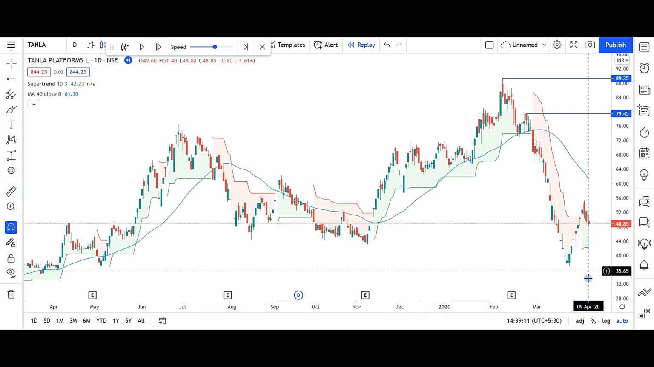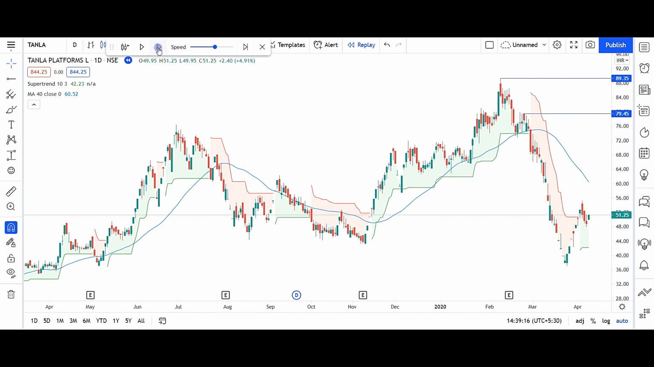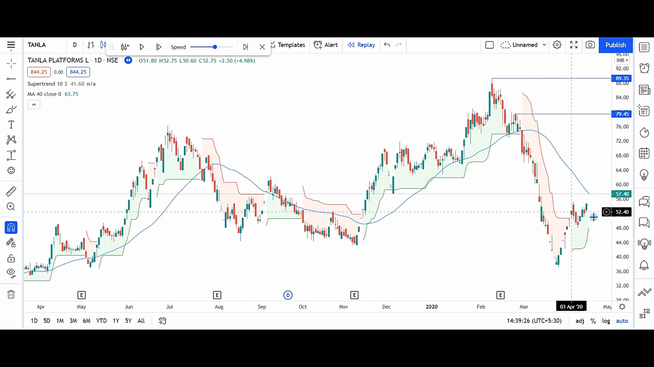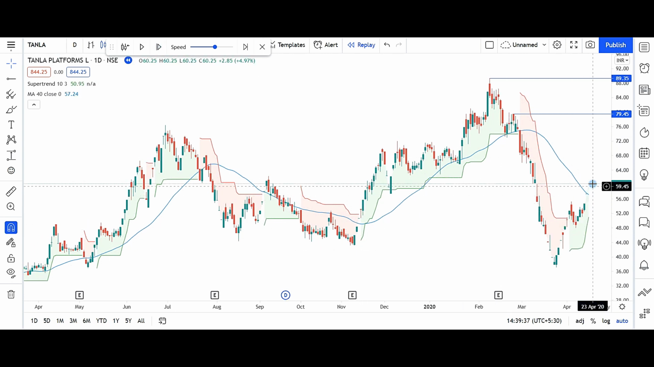Super trend has changed and it is giving a bullish sign, but prices are still below the 40 moving average. Now this stock is in upper circuit and is near the 40 moving average and above this line. The stock has crossed the 40 moving average above super trend, but it is in upper circuit, so entry is not possible at this point.